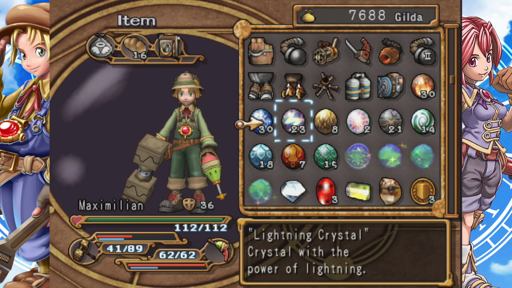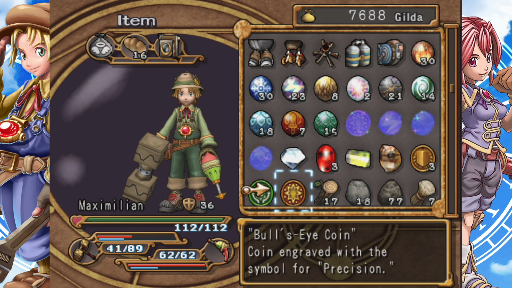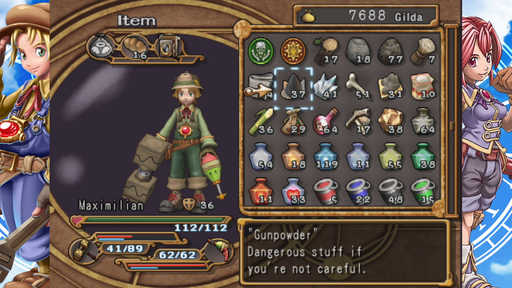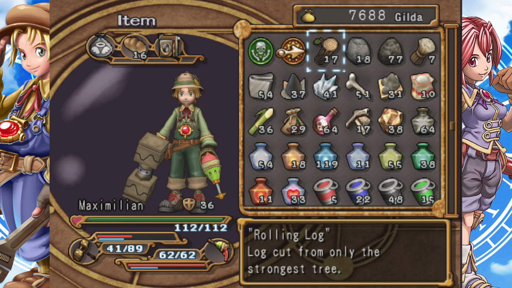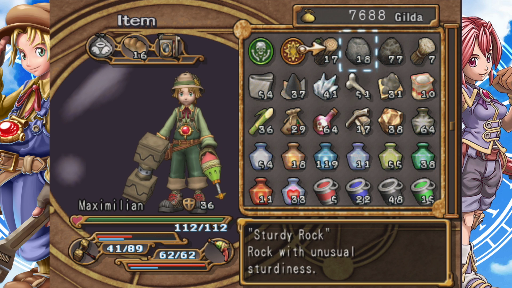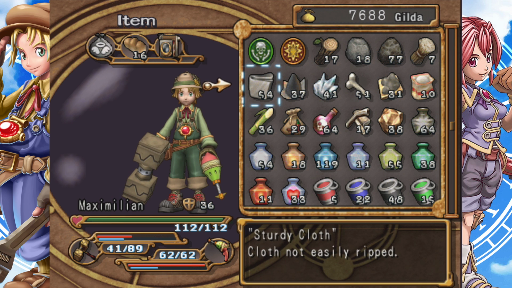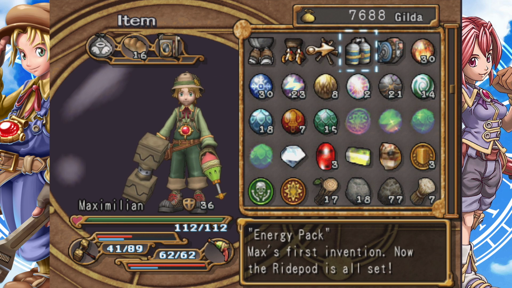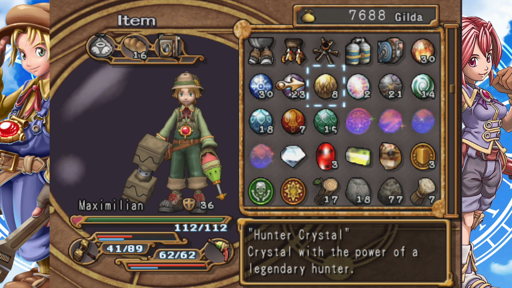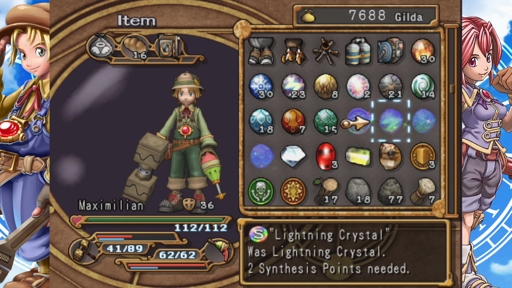So me and I think Dog Guys and a few others have determined that this is the good stuff right here. Your materials, dude. Your materials are God. These do not cost very much at all. We think it's about $10 or $20 each, but even if they were $50 each, they're still significantly cheaper than buying crystals. Crystals only give us like 3 points every time we synthesize them, right?